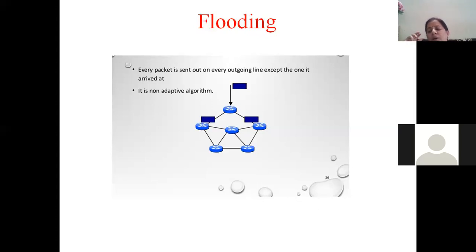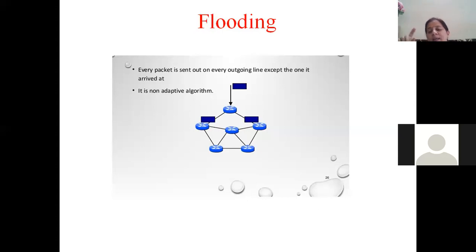The switch or the router simply replicates the packets and forwards them over all outgoing lines. It's like we don't know the route, so better to create as many copies of the packets and forward them everywhere. Finally, if every router does this task, then it is going to reach the destination. But what will happen? One packet, if you look at this diagram right now, that blue colour sample packet, has given rise to how many packets?